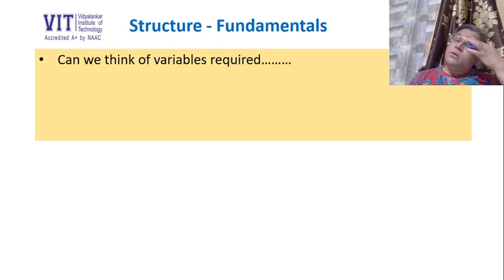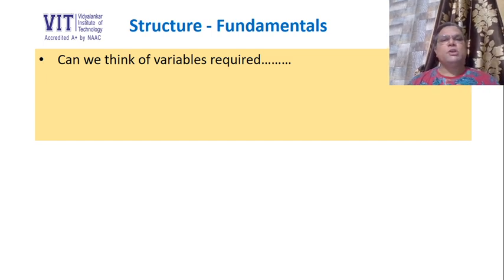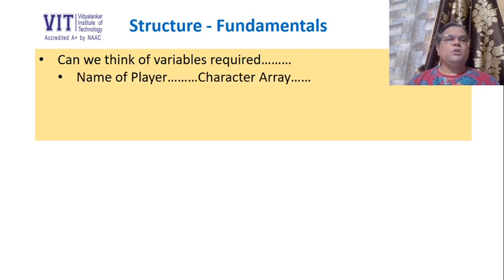Now, can we think of the variables required for storing these different types of information? Yes. Let us go one by one. What is the first information that I want to store about a player? Name of player. And you know, the name of a player is a string. So to store it, we definitely require a character array. So we will declare a variable like char nop, where nop stands for name of player, with a capacity of 50. So we created a character array.